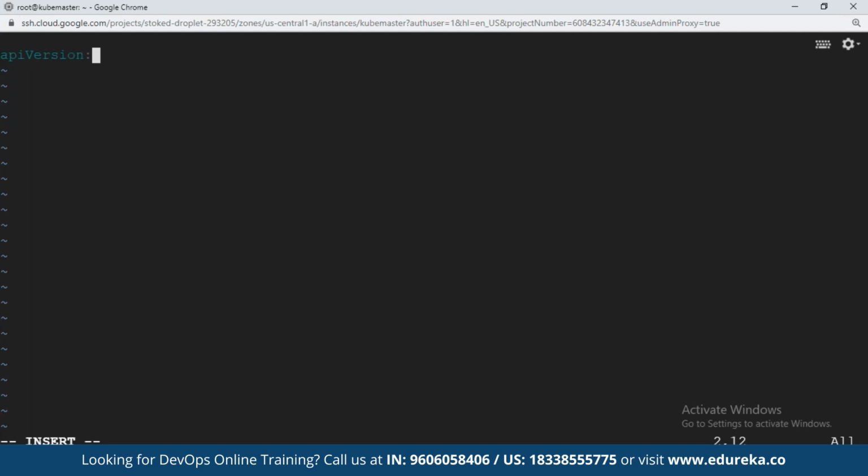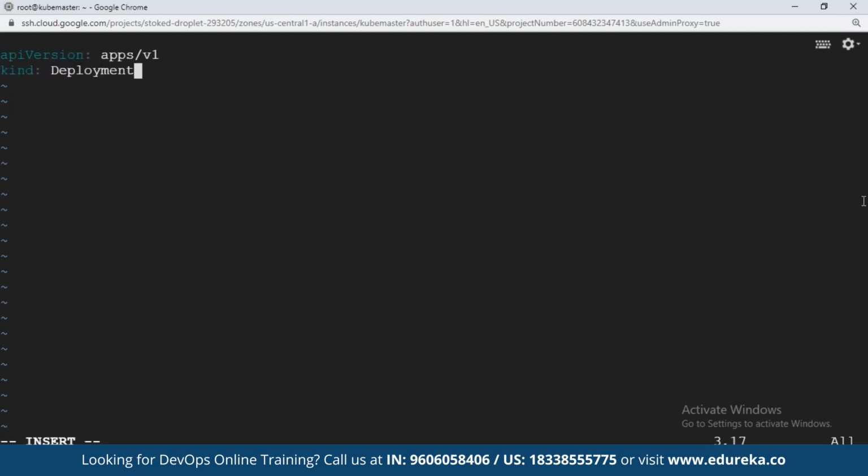We are creating a deployment object, so here the API version is apps/v1. Okay, apps is a code library that will help Kubernetes create an object of kind deployment.